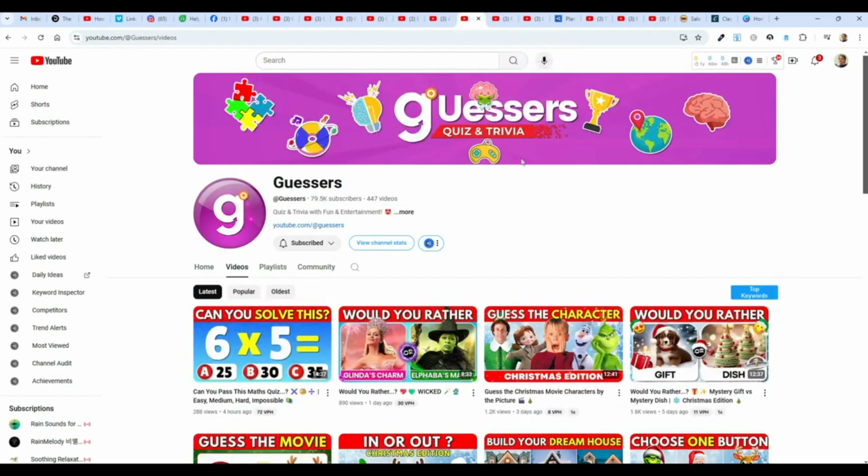This is a good one. Guessers, and got some cute little clip arty things here. That's actually really smart. I like that a lot. And just a letter G, and it's big. See, that would show up quite well on a phone or a tablet. It's even got this little arrow effect here. That's really nice. Not quite 80,000 subscribers.